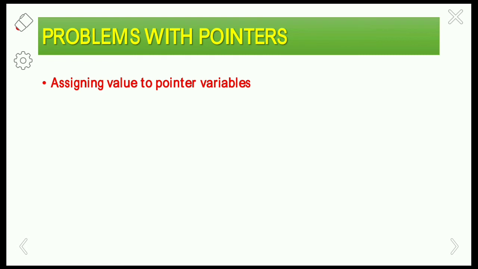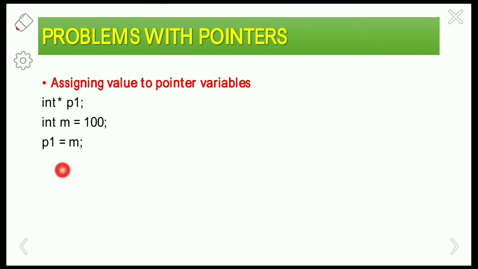Next one is assigning a value to pointer variables. Here I am declaring a pointer p1 and then I am considering a variable m. I am declaring and initializing the variable m with 100, and then I am assigning the value of m to the pointer p1.